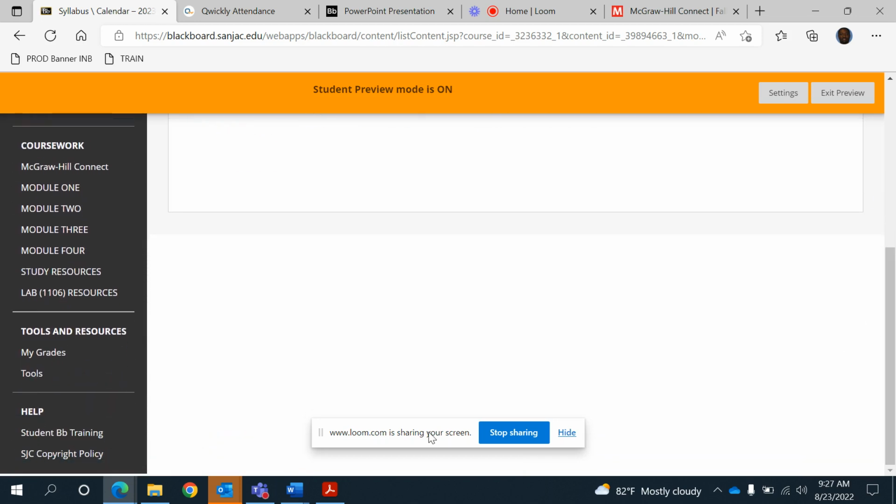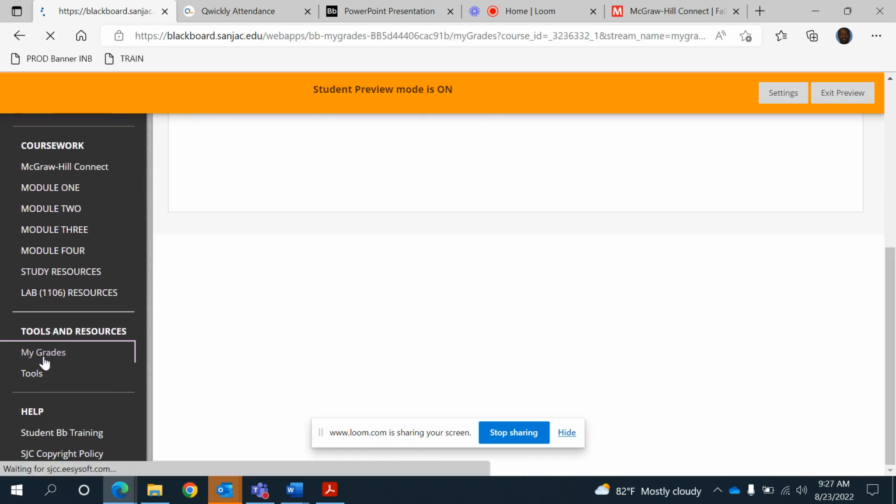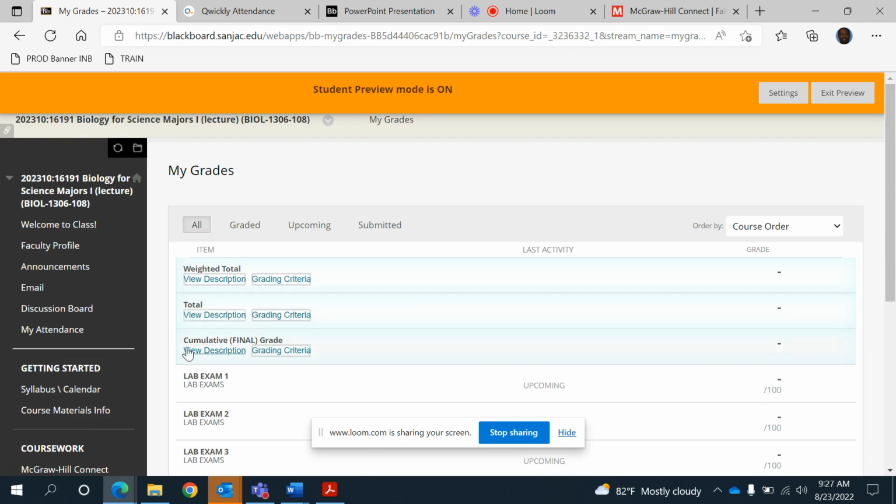All right. Then when you want to see your grade, click on My Grade here and you will see the cumulative final grade. This tab shows you your grade through the semester. The exact grade that you have is going to be shown to you; I will call it your final grade. So if the semester is ending in August, you'll see the final grade there.